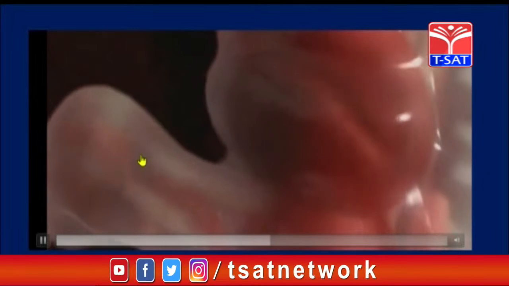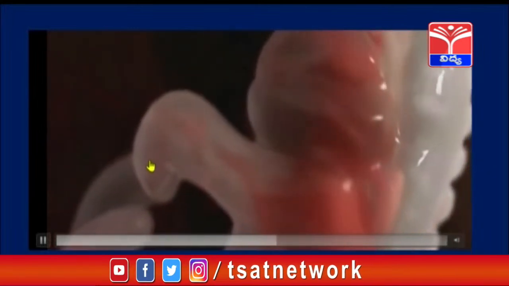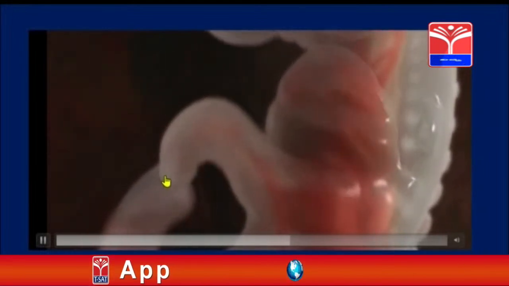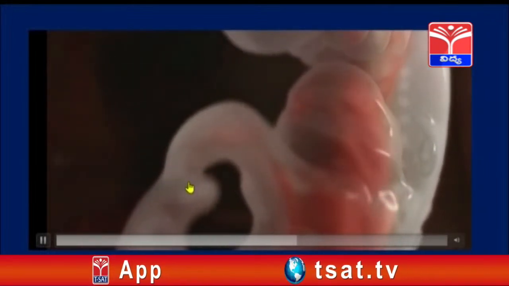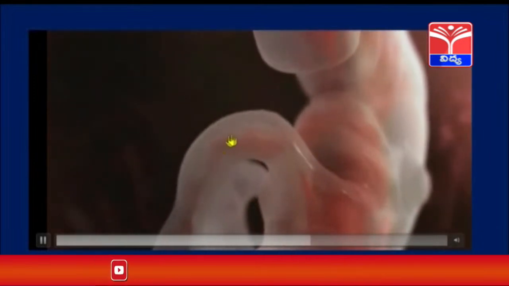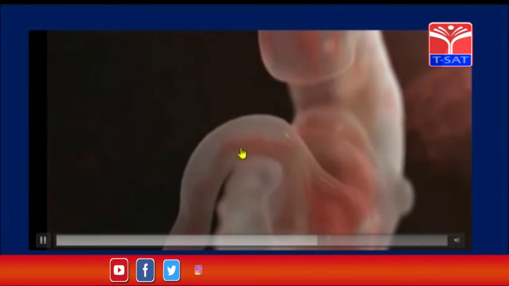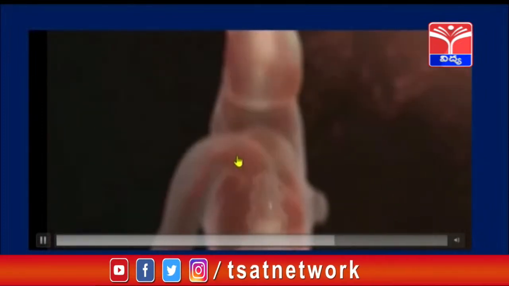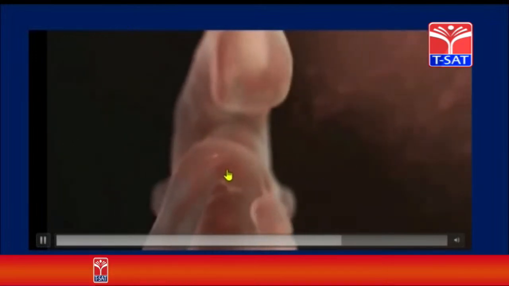And you know that for this development it takes nearly about 9 months, and that period is called the gestation period. During this gestation period, the baby will be in the mother's womb developing different organs. You can see here, slowly the transformation of the baby is taking place. The different organs are being formed here.